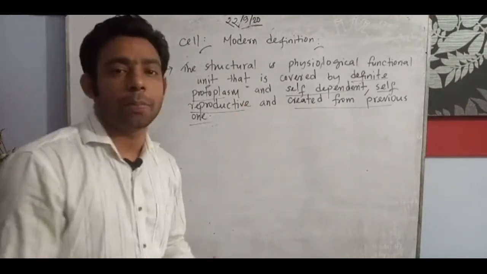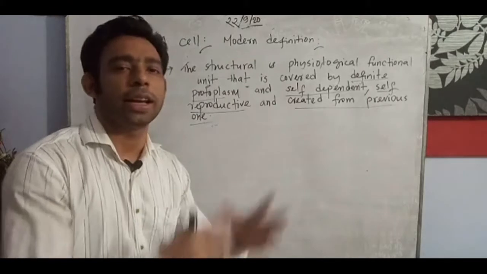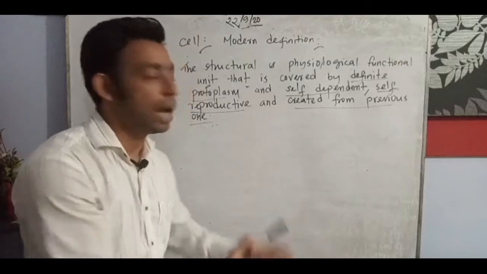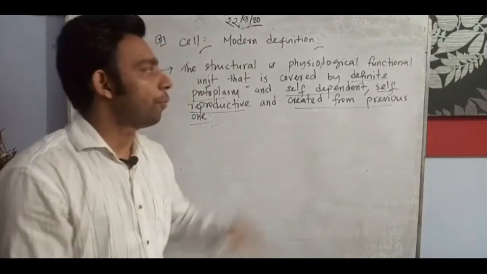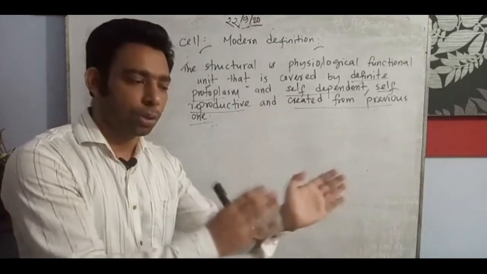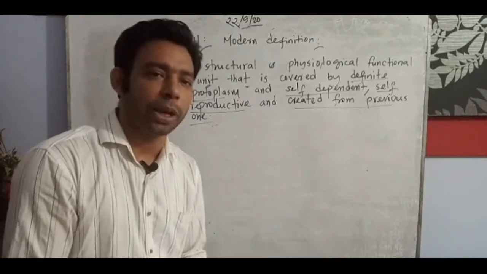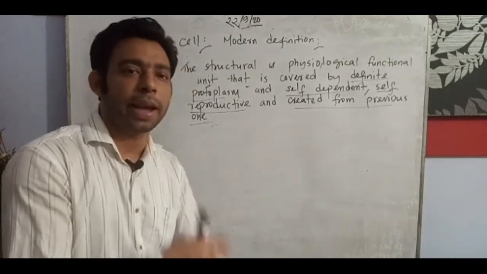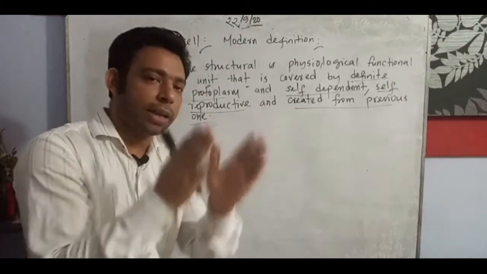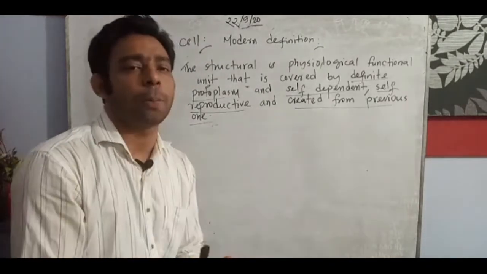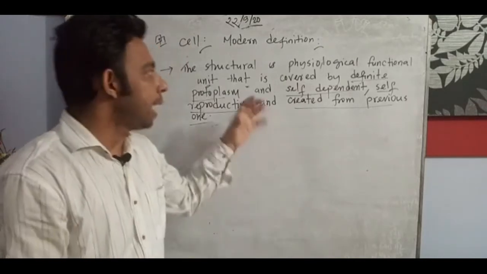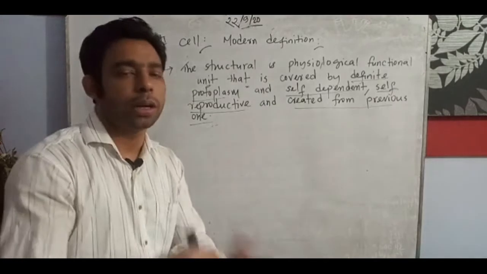So we will learn biology in the easiest way, with lots of fun and an excellent way to learn. Before that, my dear students, please make a copy for biology first paper. All biology teachers teach in their own way, so you will make a separate copy for each. I took your class in the first paper, and I can take another section in the second paper. So make sure you have a first paper copy. After completing the session, it will be full of your notes. So I think now you understand the modern definition of the cell.